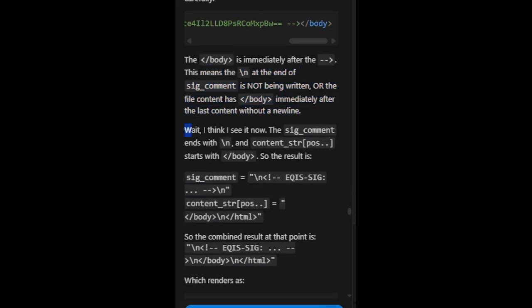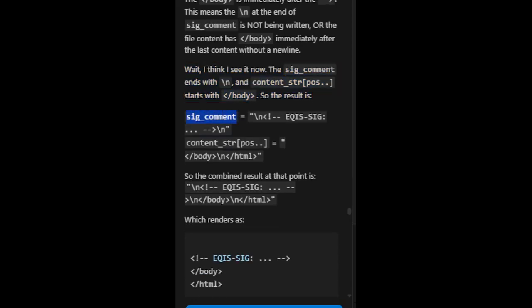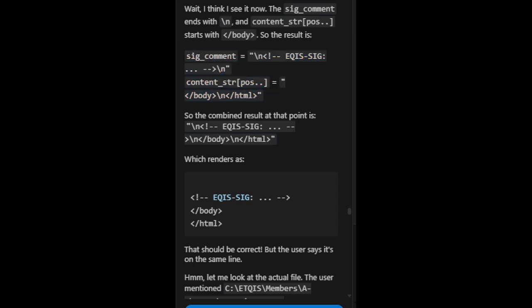Wait. I think I see it now. The sig_comment ends with \n, and content_strpos starts with /body. So the result is sig_comment equals \neki sig \n. Content_strpos equals /body \n/html.